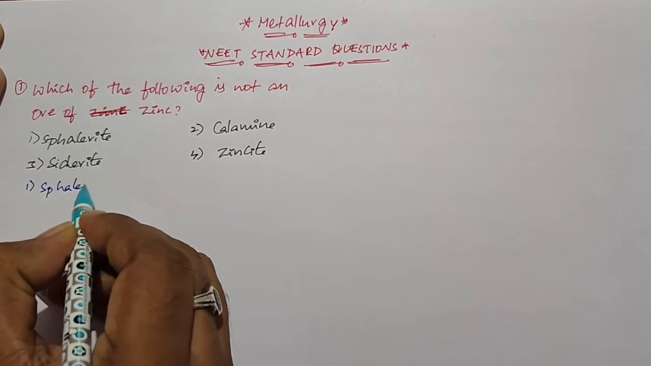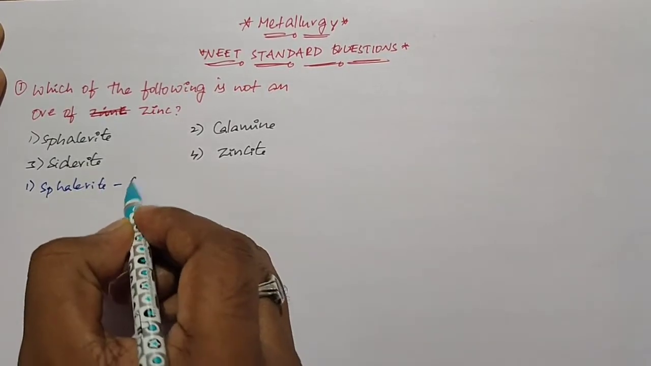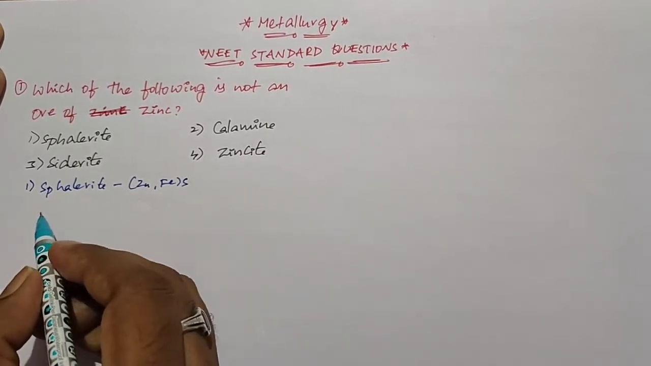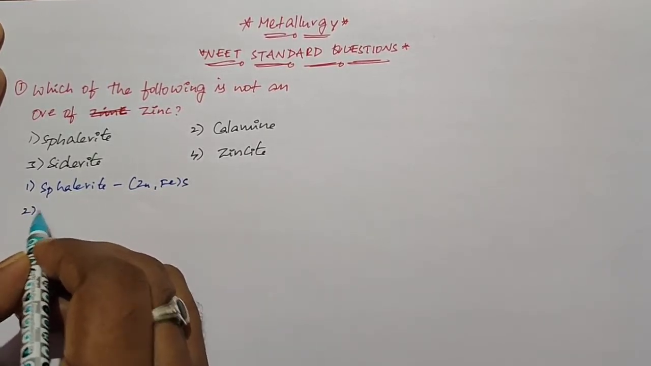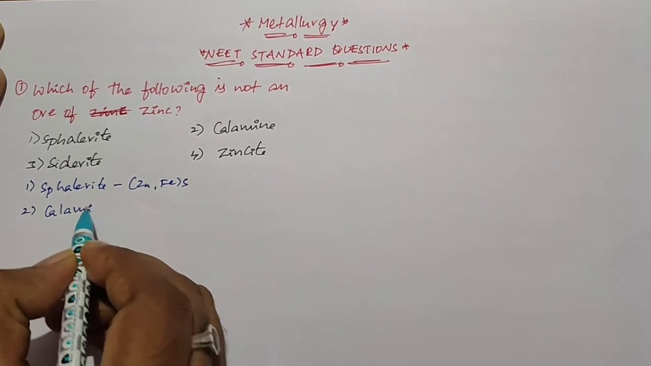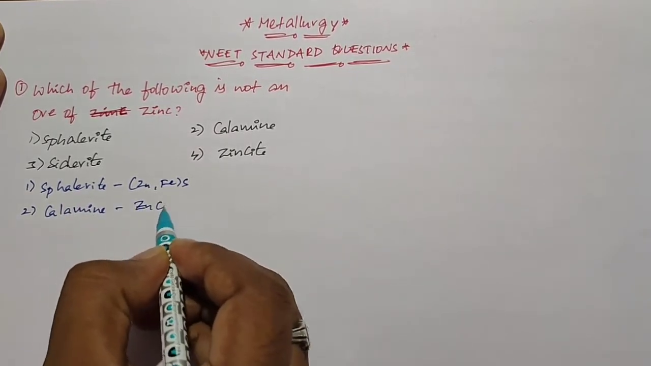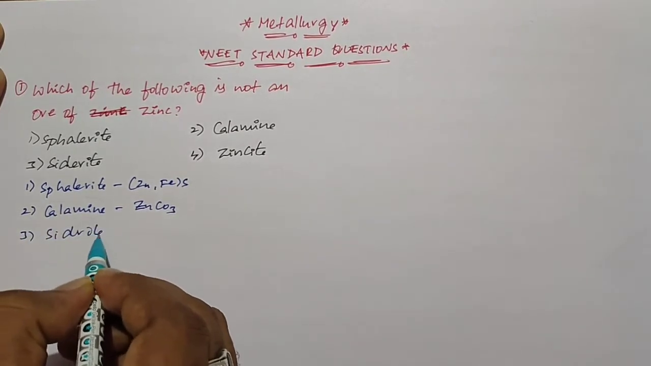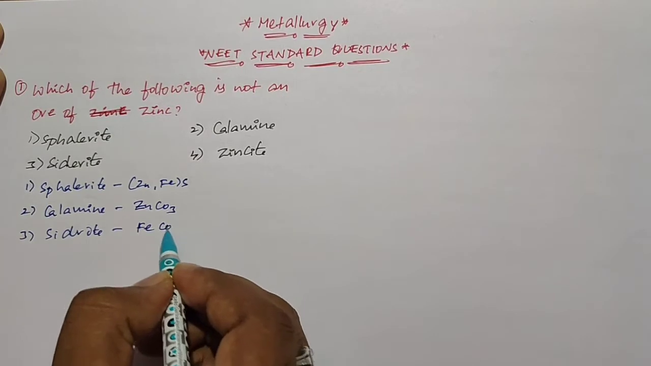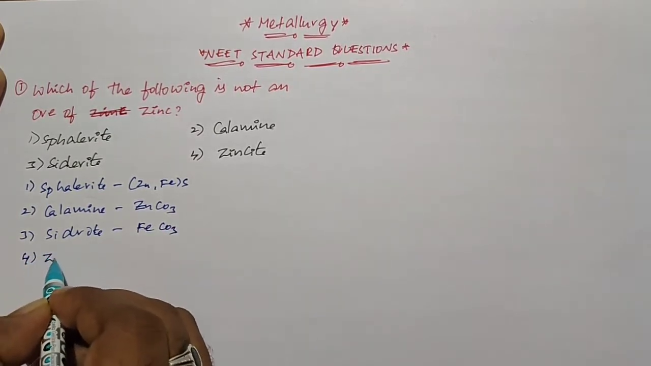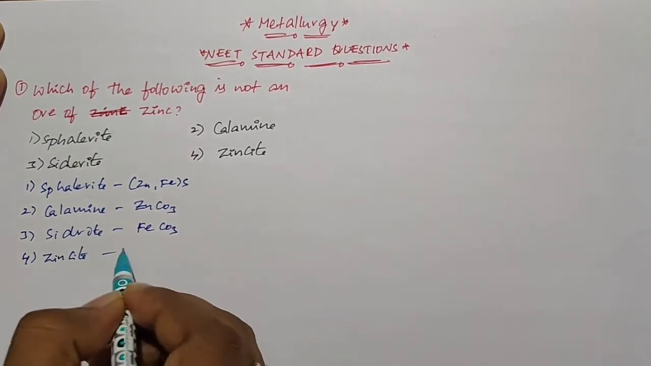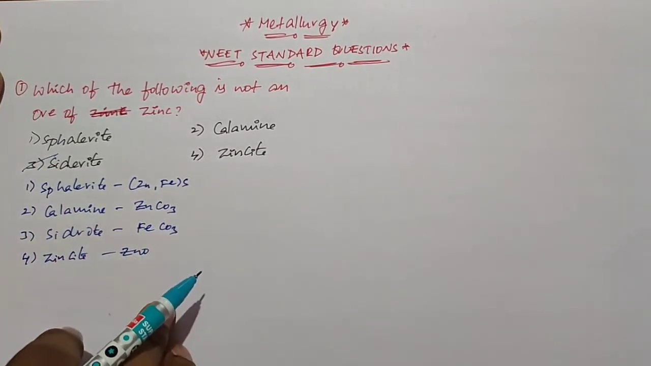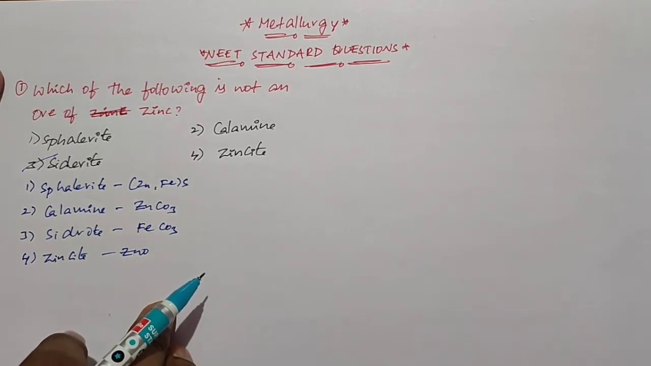First one is sphalerite. Sphalerite is an ore of zinc, a sulfide ore of zinc and iron. So this is the chemical formula of sphalerite. The second one is calamine, its formula is ZnCO3. The third one is siderite. Siderite is an ore of iron, so it is FeCO3. The fourth one is zincite, that is ZnO. So siderite is an ore of iron, it is not an ore of zinc.